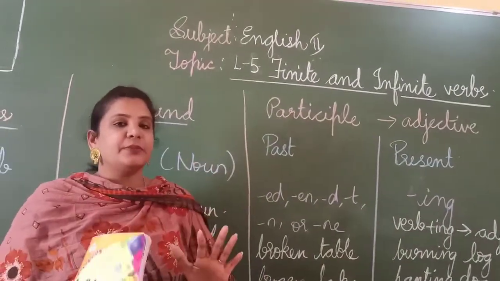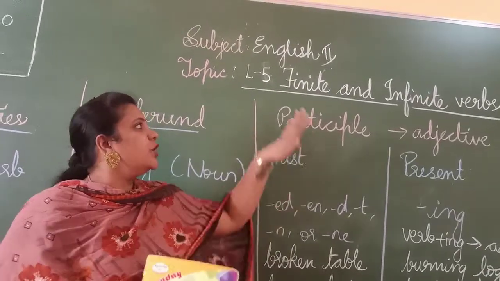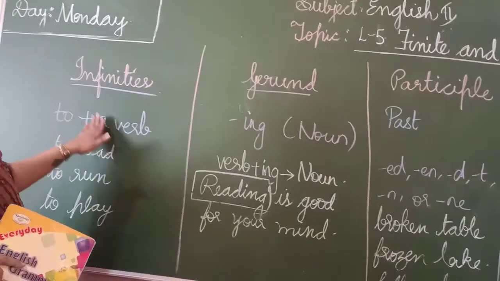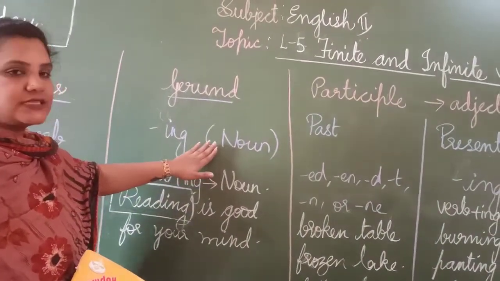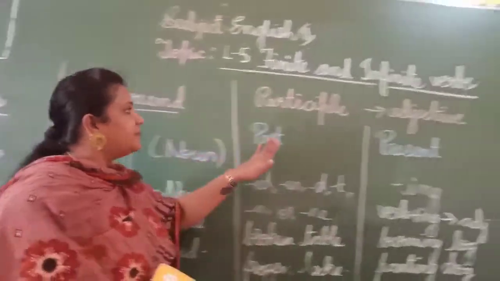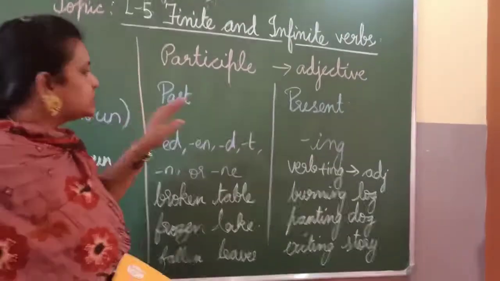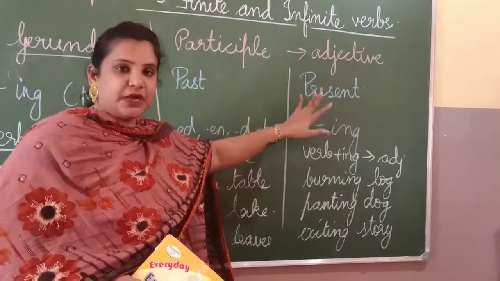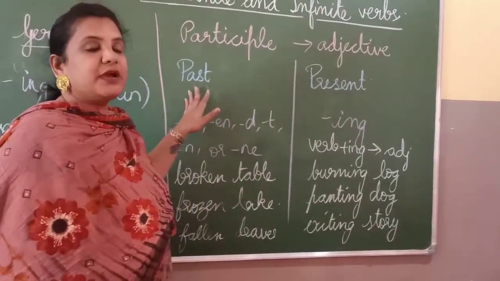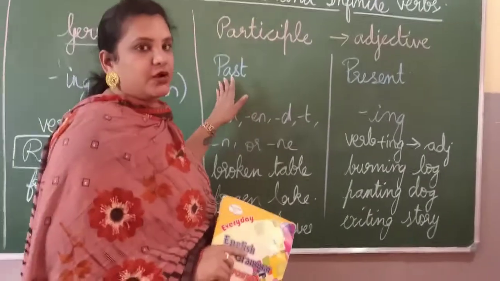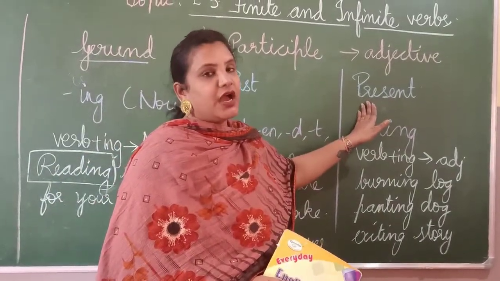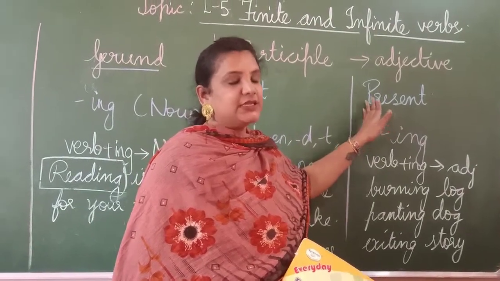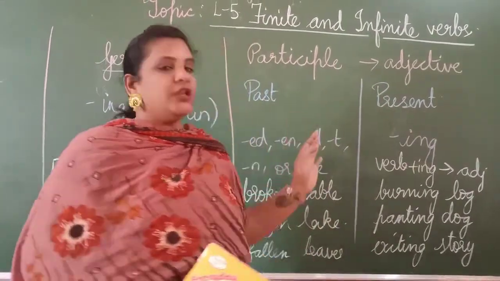Okay. All that you have to remember, the key points here, is what a finite verb is and what the infinitive is. To plus a verb is your infinitive, and the ing form of your verb which acts as a noun is called a gerund. And then participle, two types of participle, that is past participle and present participle. Past participle is nothing but the past tense form of your verb, and it acts as an adjective. Present participle is nothing but the ing form of your verb, which acts as an adjective. Okay, this is all in this chapter.